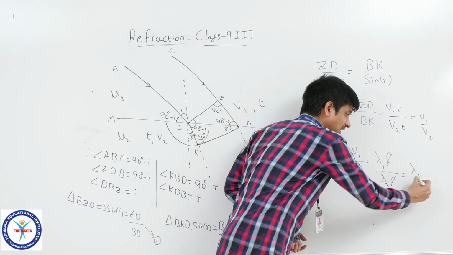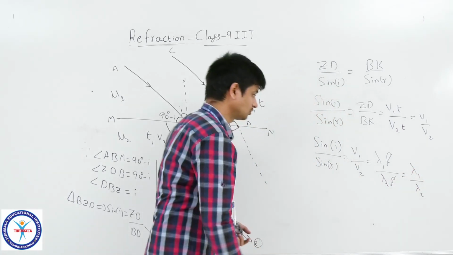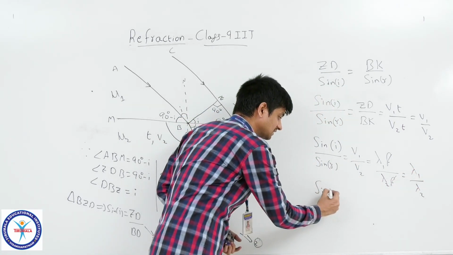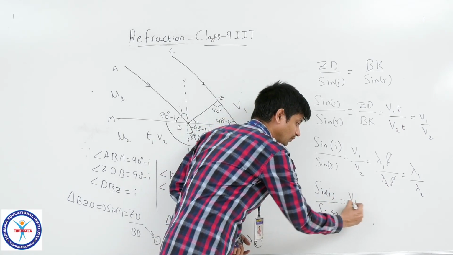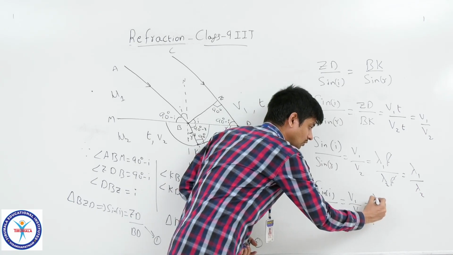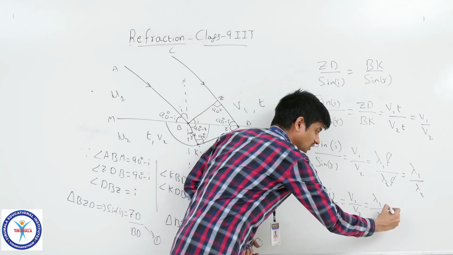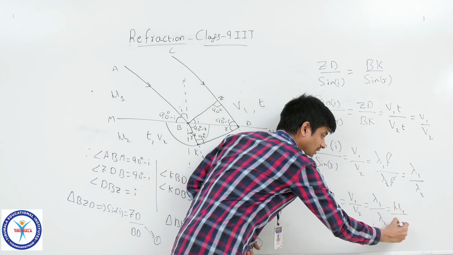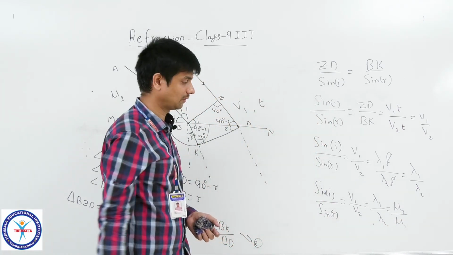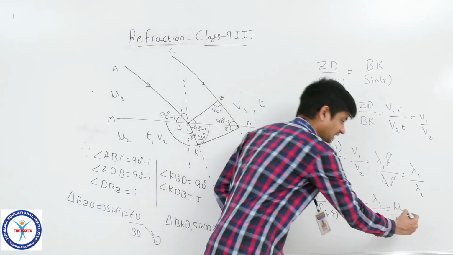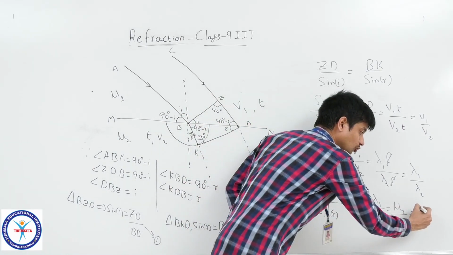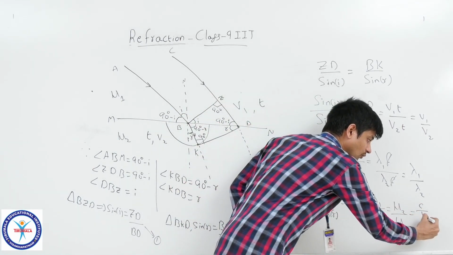You will get the relation lambda 1 by lambda 2. So ultimately it can be written sin I by sin R equals V1 by V2 equals lambda 1 by lambda 2 equals mu 2 by mu 1. Why is it mu 2 by mu 1 for V1 by V2? You can check again if you want. Mu 2 means C by V2.